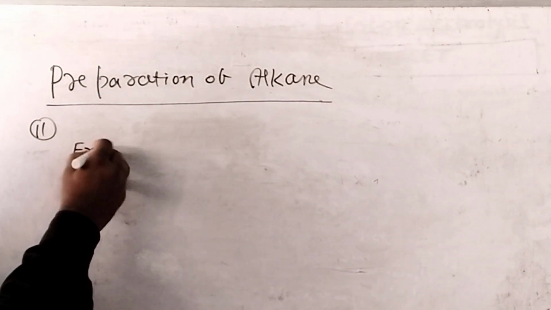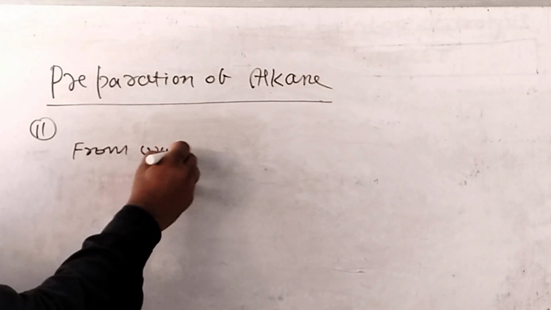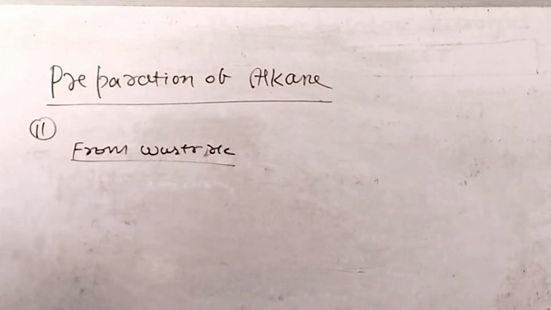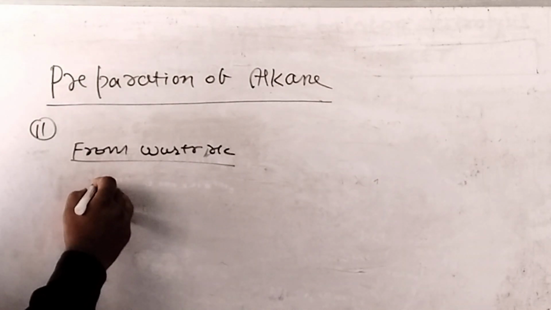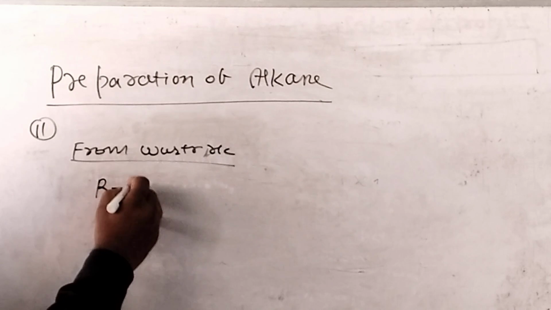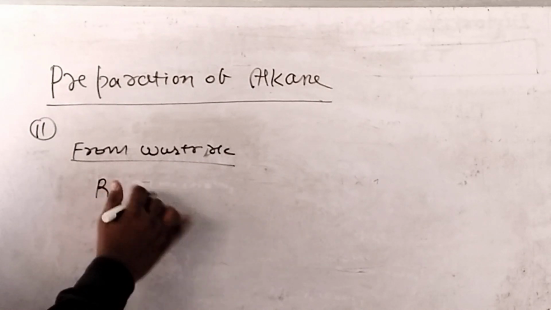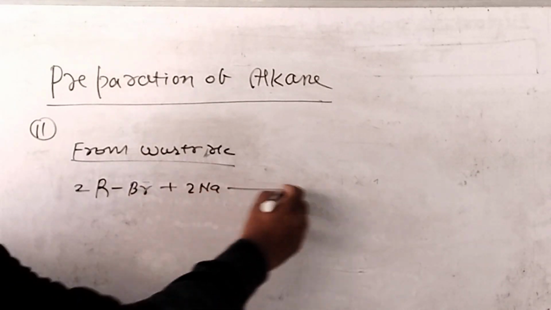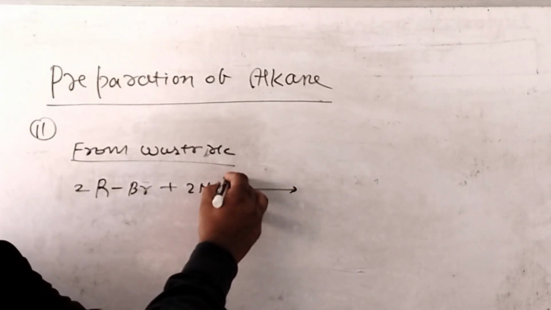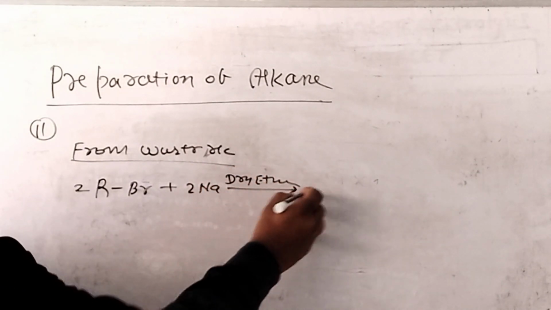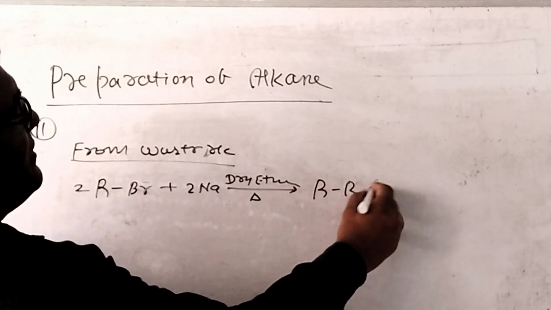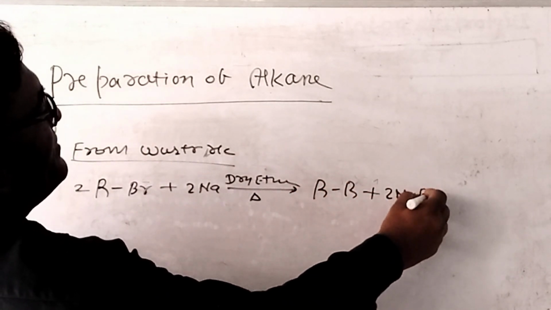In the Wurtz reaction, whenever the same alkyl halide, like chloro or bromo alkane, 2 mole reacts with 2 mole of Na in presence of dry ether, after heating we can get alkane and 2NaBr.